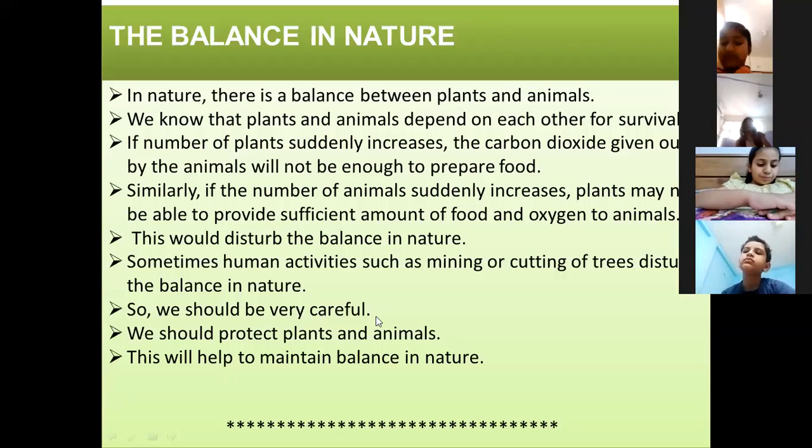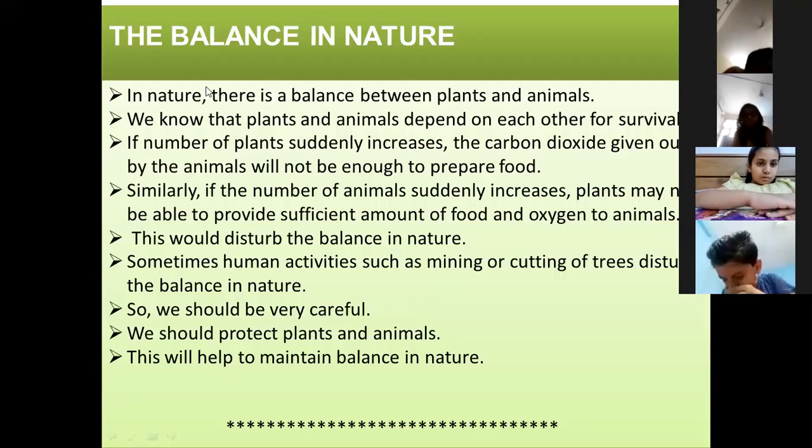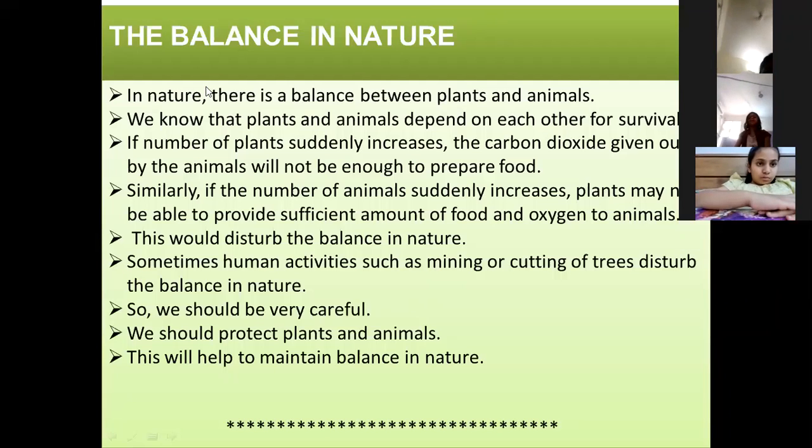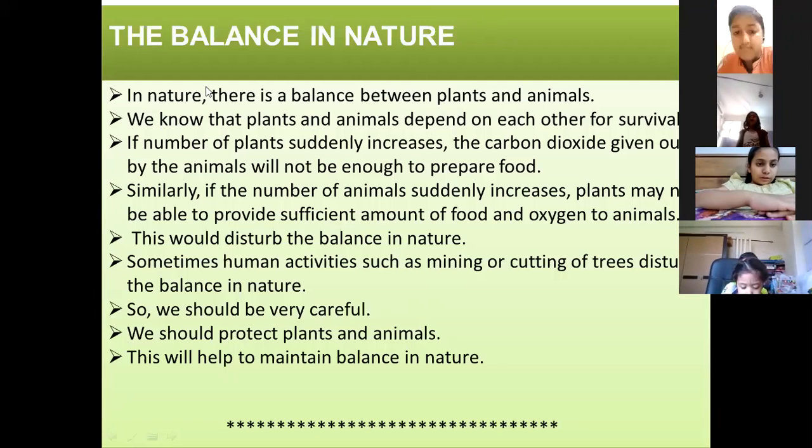Suppose the number of plants suddenly increases, so what will happen? There are fewer animals. Fewer animals means less carbon dioxide is given out. The number of plants has increased, so plants now need more carbon dioxide. But since there are fewer animals, the carbon dioxide produced is also less. So there will be an imbalance.